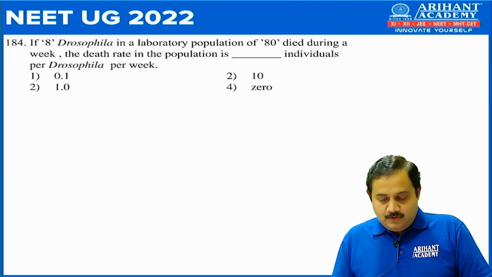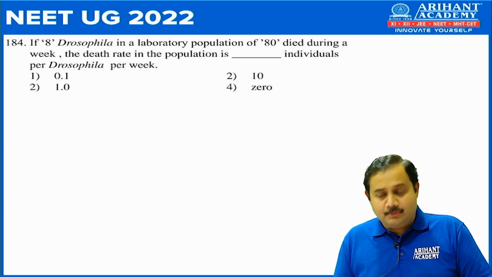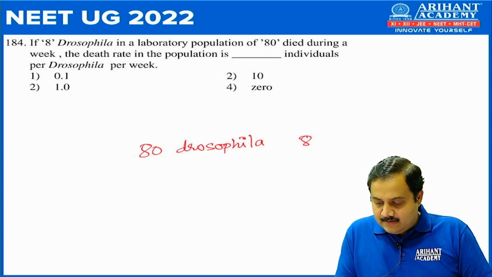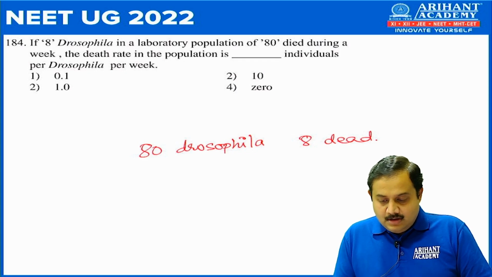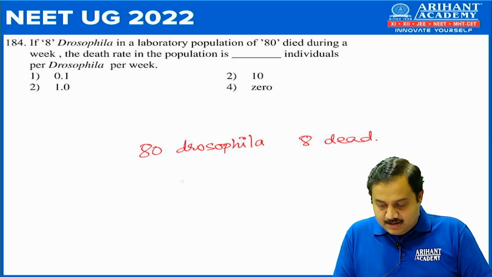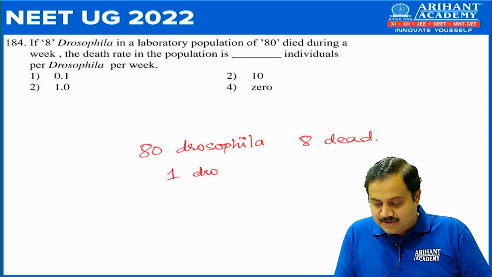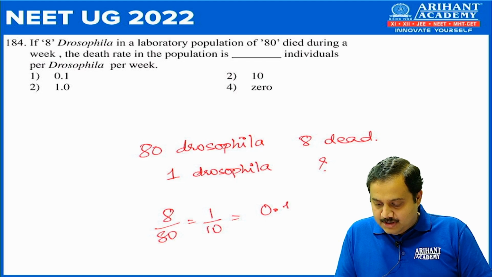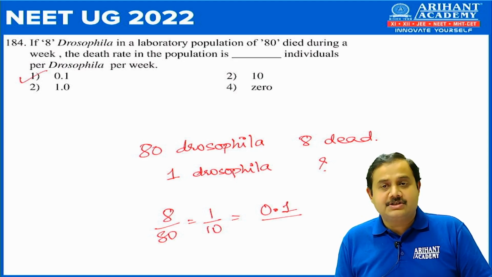Then 184. If 8 Drosophila in a laboratory population of 80 died during a week, so in a population of 80 Drosophila, what they have said is 8 are dead. So the death rate in a population is dash individual per Drosophila per week. So now they are asking you for 1 Drosophila, what is the death rate per week? This is what you have to find out. So obviously this would be 8 upon 80, which is 1 upon 10, and 1 upon 10 means the answer is 0.1. So that's option number 1.